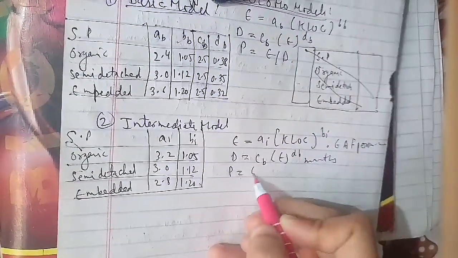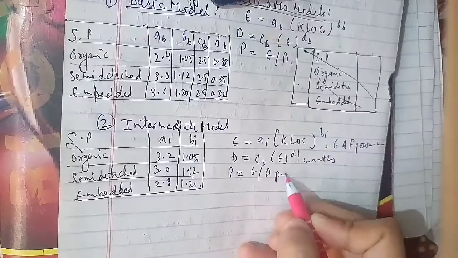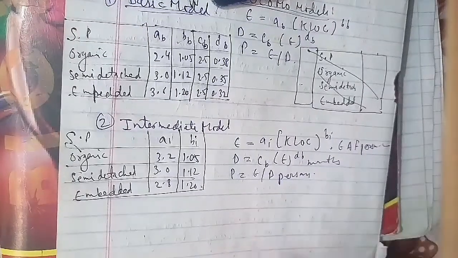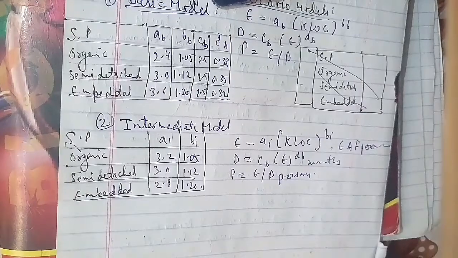Now we'll talk about the third one, which is the detailed COCOMO model.